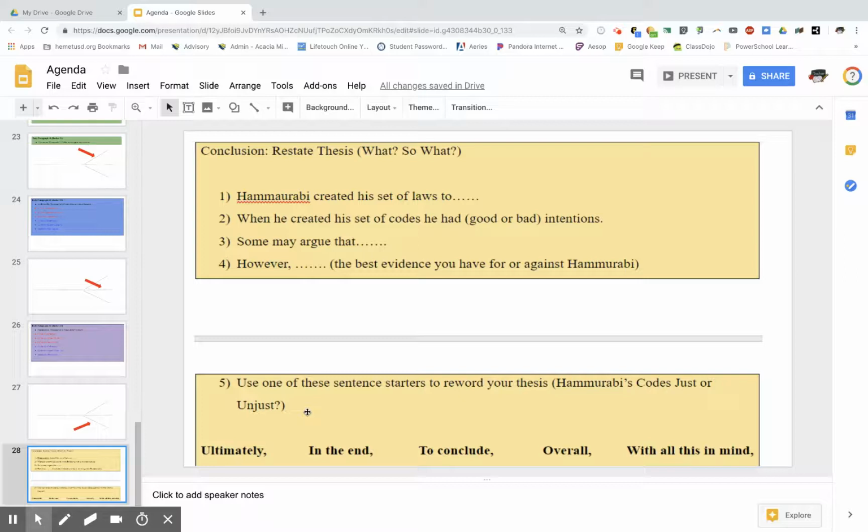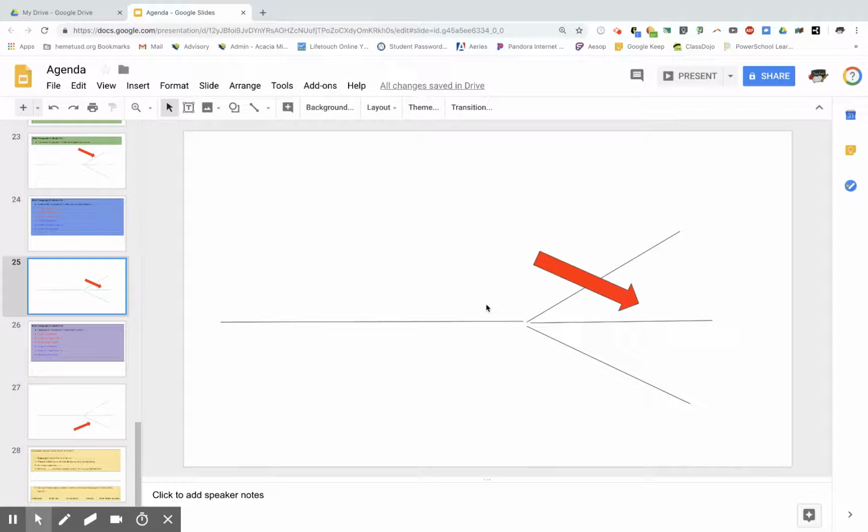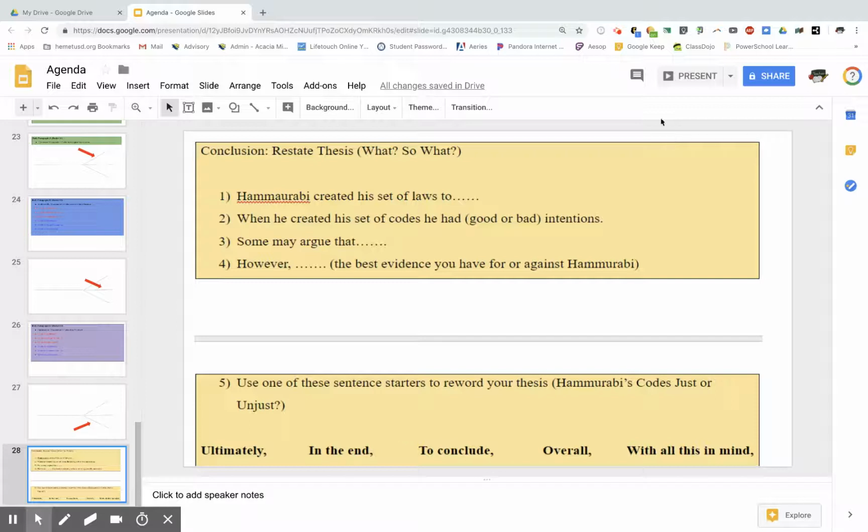So, for example, ultimately, Hammurabi was unfair to women, children, and the common man. Or to conclude, Hammurabi was evil and was not fair to women, children, and slaves. So you're just rewording your thesis, which was this sentence right here, the whole sentence, and you're rewording that using one of these sentence starters.